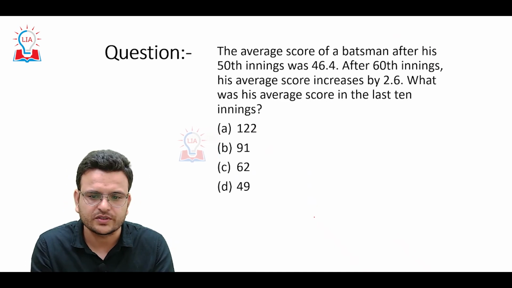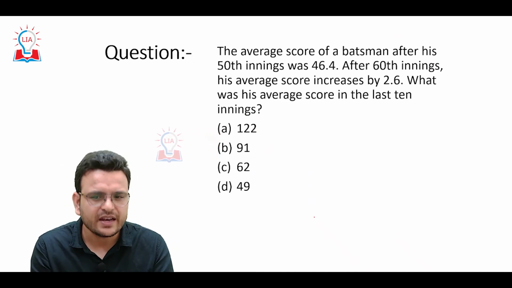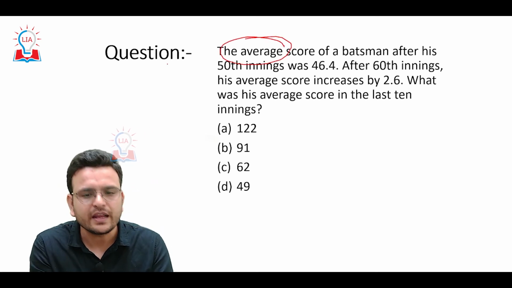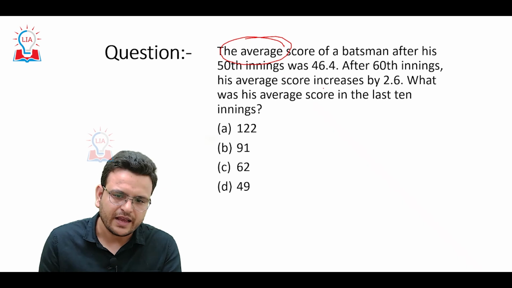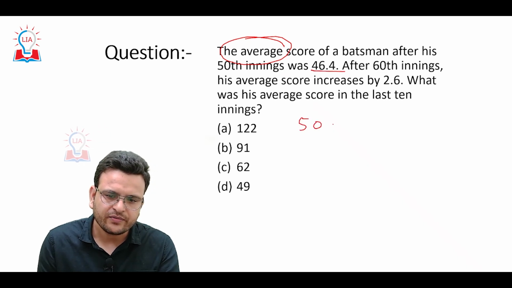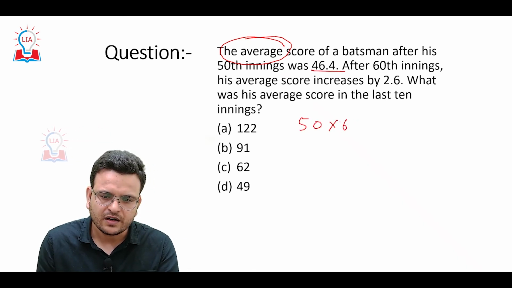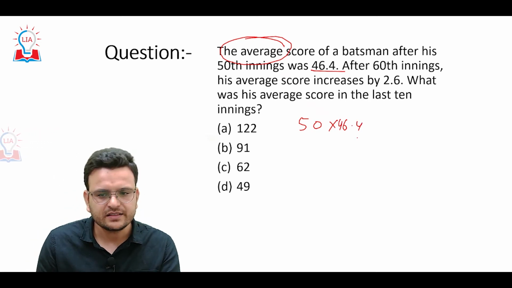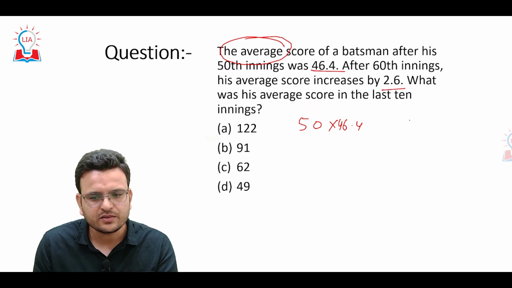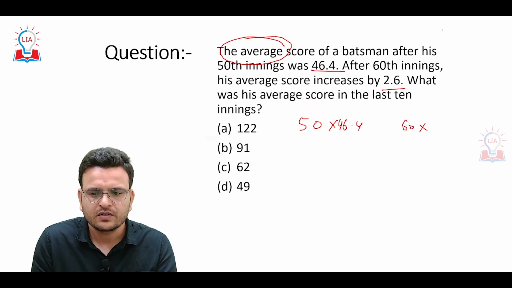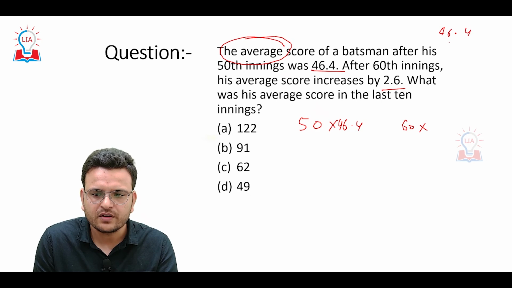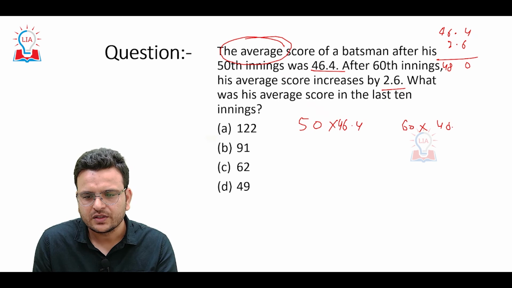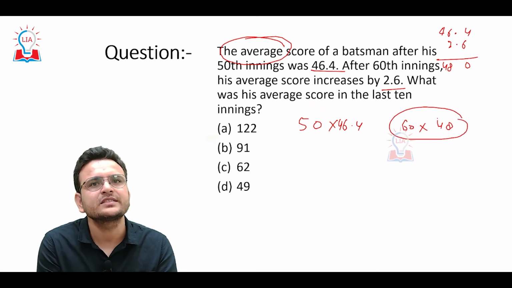Let's see one more question. This question is again very easy. You just need to know the basics of average. In 50 innings the average is 46.4, so 50 into 46.4 gives the total. Again, in 60 innings the average is increased by 2.6, so 60 into 49 is the total score in 60 innings.